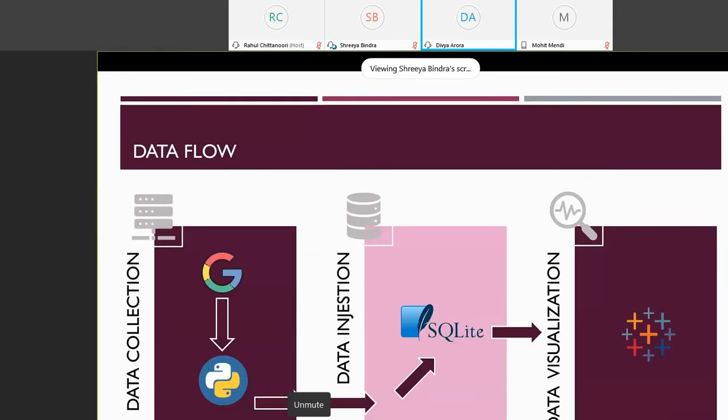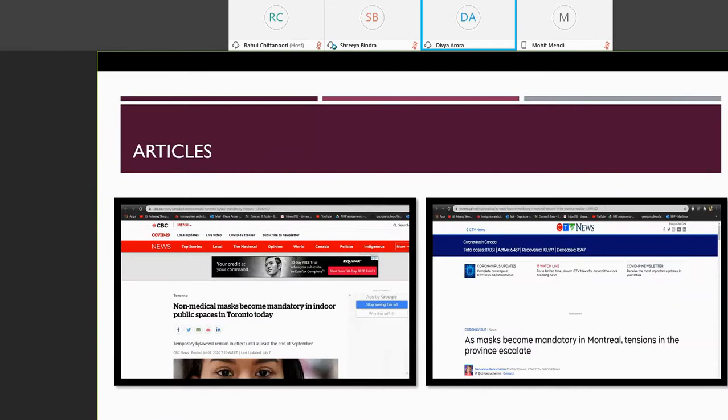Our data flow starts from Google, from where we have taken the articles. We have used Python to web scrape and for making the connection to SQL, which is done on SQLite. And from SQLite, we have used the sheets to develop the visualization on Tableau. The articles that we have used are from CBC and CTV. So following are the articles that you can see that we have used.